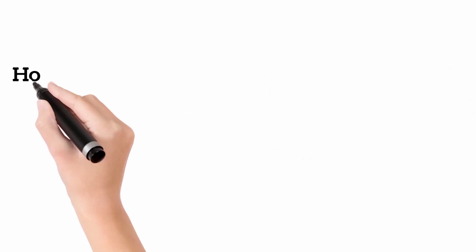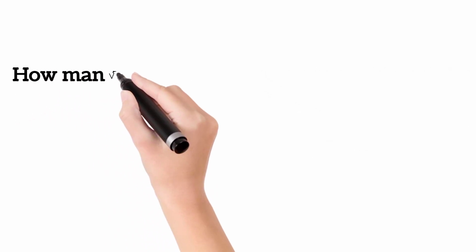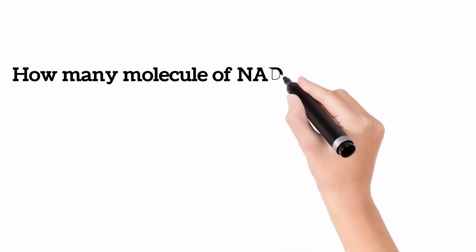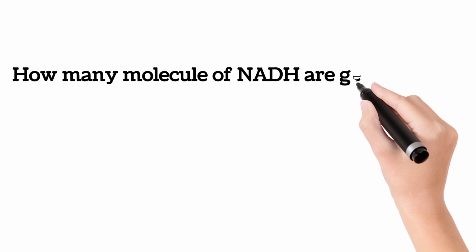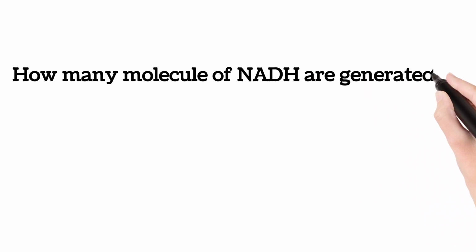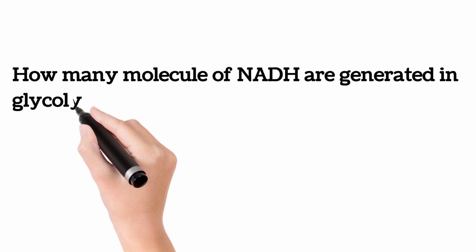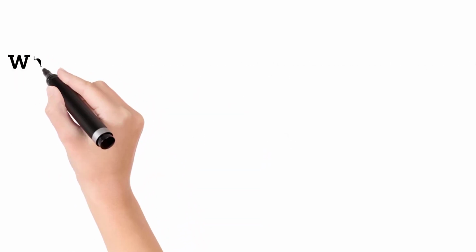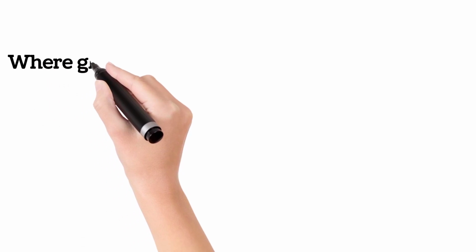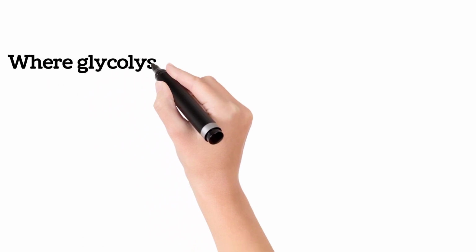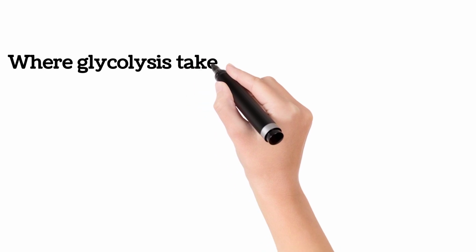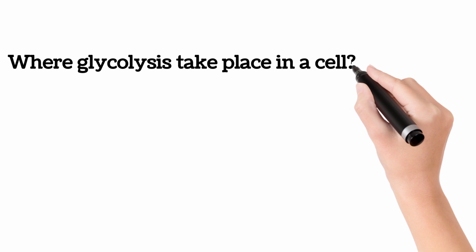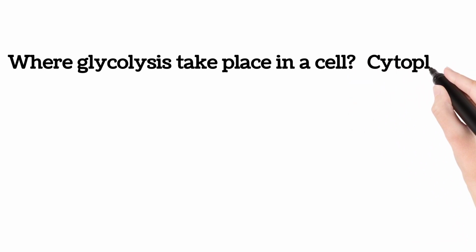And also, how many molecules of NADH are generated in glycolysis? The answer is 2. Where does glycolysis take place in a cell? The answer is cytoplasm.